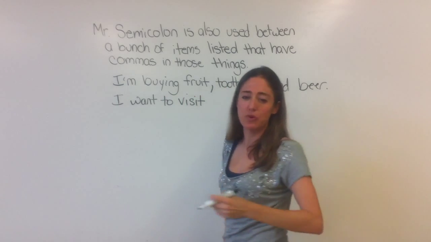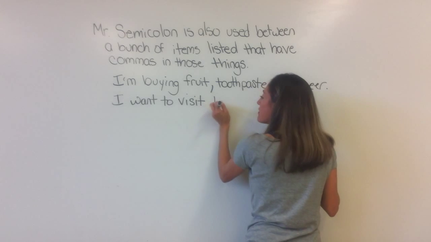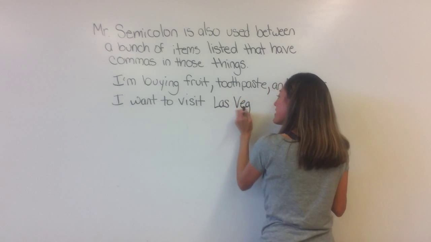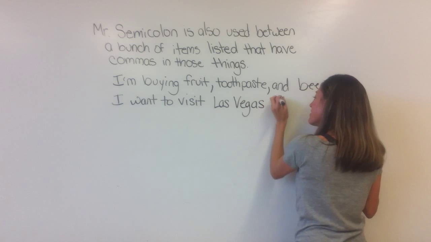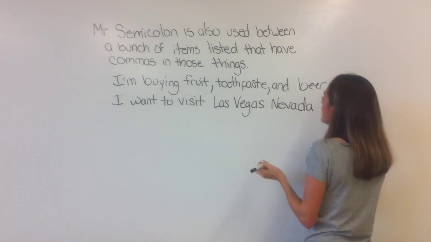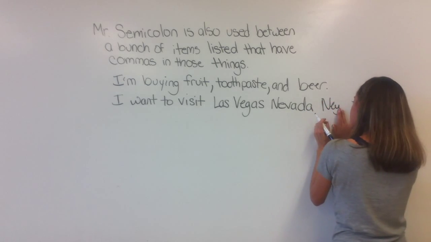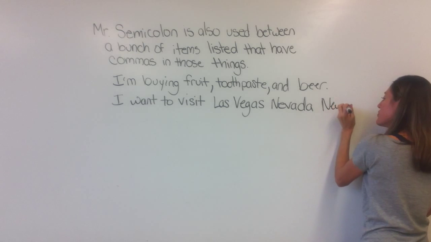Now let's list some places we want to visit. We'll keep it in America. Okay, where do you want to visit? How about Las Vegas, Nevada? Okay. Let's put, whoops, how about we spell correctly?